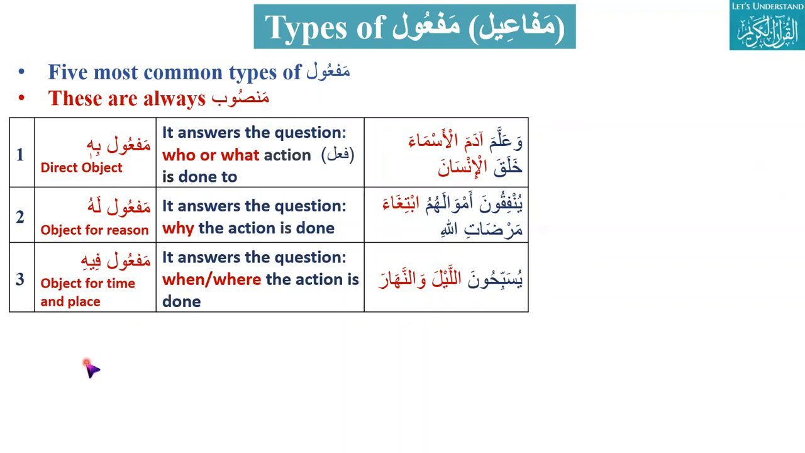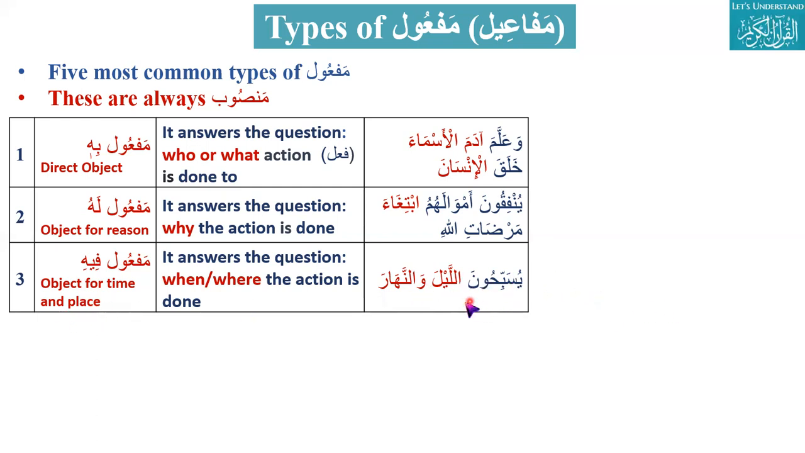Next is object for time and place, maf'ul fihi. As we discussed in the previous class, zarf makan and zarf zaman, when the answer is when and where. Yusabbihuna al-layla wan-nahara. They glorify day and night. They do tasbih when? In night and day. So al-layla wan-nahar will be maf'ul fihi.